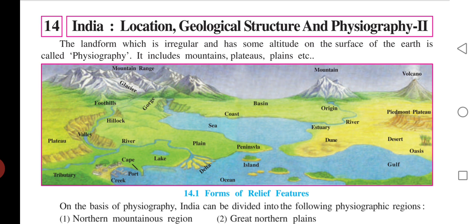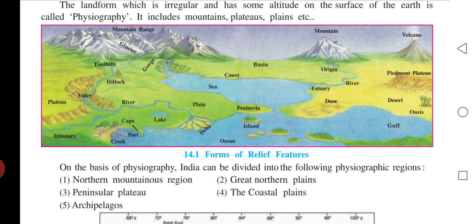Are you happy with the clarifications of the title? If yes, then it's okay, otherwise you can ring me. The landform which is irregular and has some altitude on the surface of the earth is called physiography. It includes mountains, plateaus, plains, etc. So the landform which is of high altitude on the surface of the earth. Altitude means height, बराबर, ऊंचाई. तो the landform that is higher than the sea level is called physiography, and that includes mountains, plateaus, plains, etc.